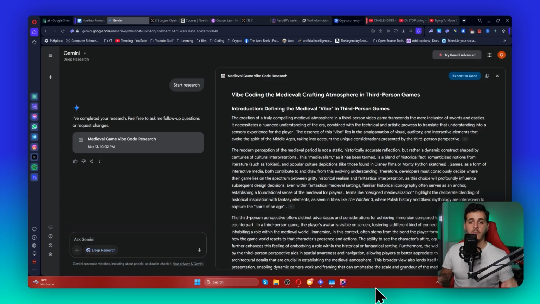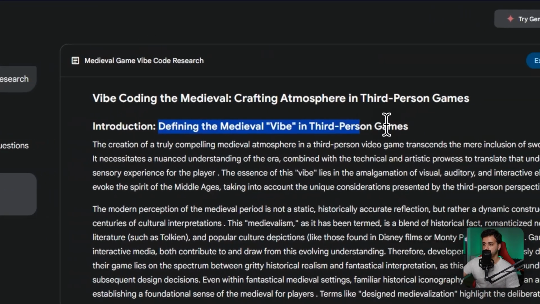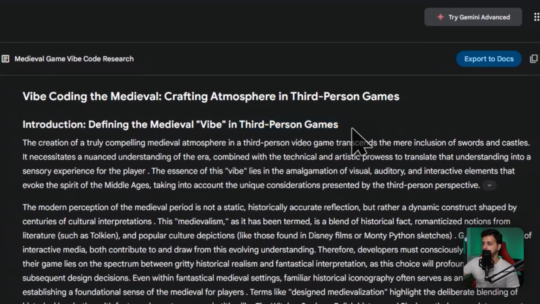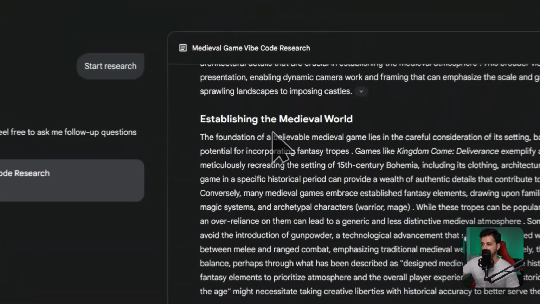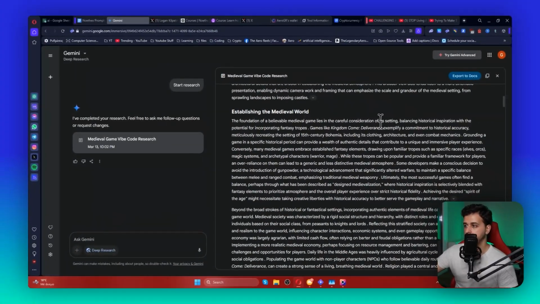So the first query was about vibe coding a medieval third-person game. So I'm expecting it to write us a document which we can actually export to Google Docs, which is very, very nice. And it probably will give us some kind of directions and some kind of guidelines to follow to vibe code that. So introduction, defining the medieval vibe in third-person games. This is like the first paragraph, establishing the medieval world.